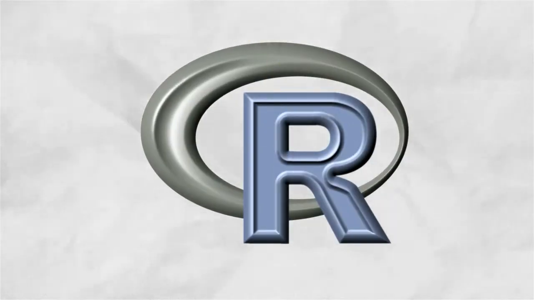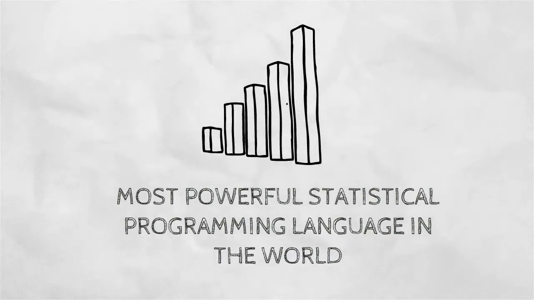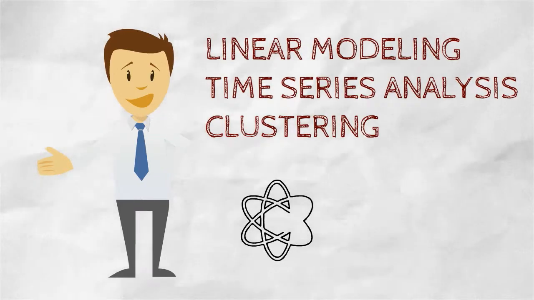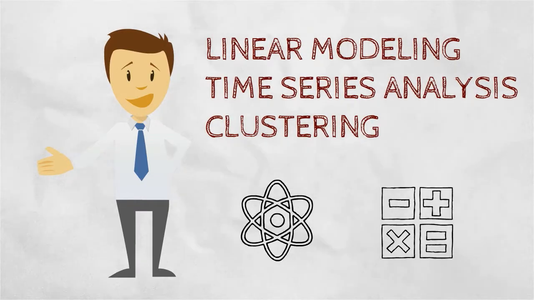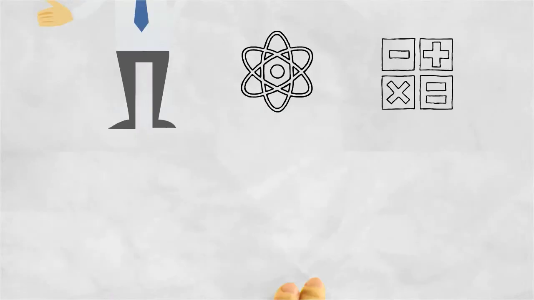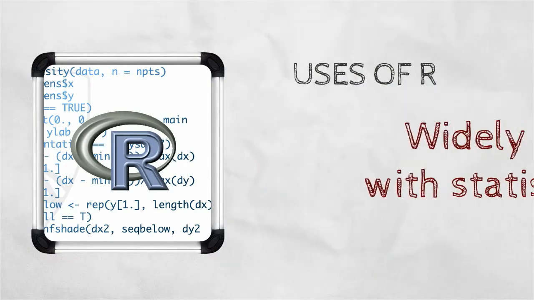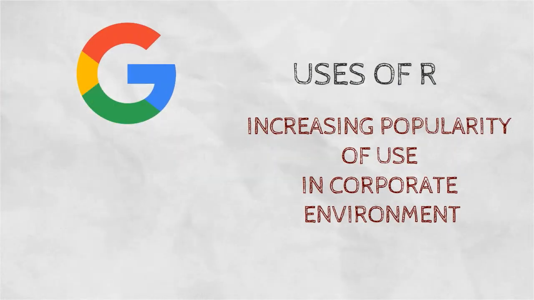R. To some people, it may just be another letter of the alphabet, but to others, it is one of the most powerful statistical programming languages in the world. It was specifically developed to support statistical functions that include, among other things, linear and nonlinear modeling, time series analysis, and clustering. Although R was developed to be used primarily in academic environments and is currently the most widely used programming language by statisticians, R is now becoming very popular in business applications as well.